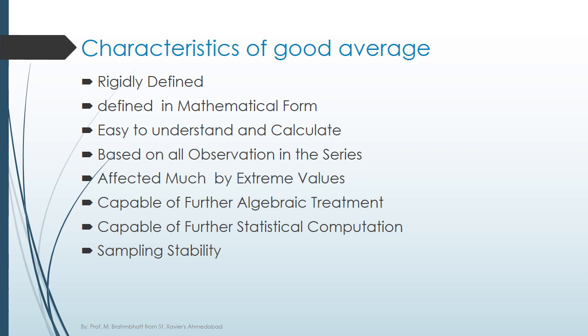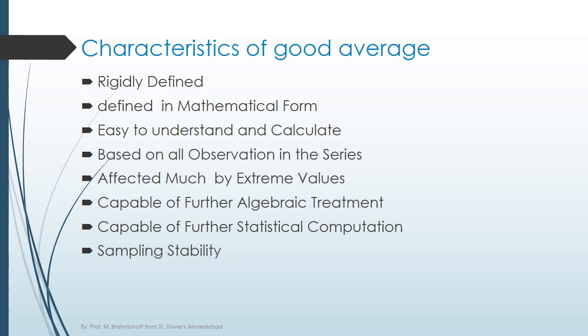Second one: defined in mathematical form. With the mathematical form, different persons will not interpret the formula differently, and anybody finding the average from a set of data will reach the same figure. Next: easy to understand and calculate. An average should be simple to understand so that it can be calculated with reasonable ease and rapidly, else its use will be very limited.